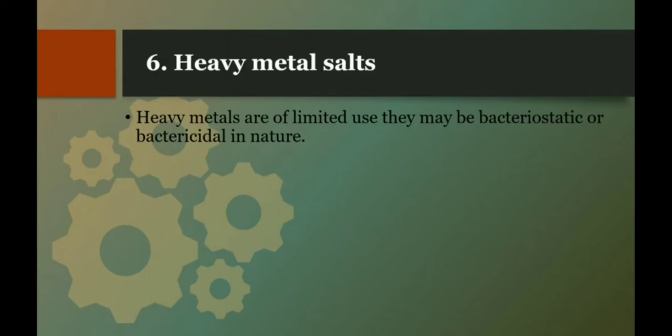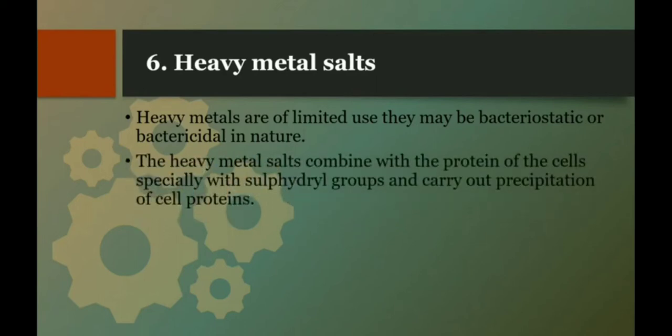Now bacteriostatic means these heavy metals may stop the growth of bacteria, and bactericidal means they may kill the bacteria. The heavy metal salts combine with the protein of cells, especially with the sulfhydryl group of protein, and carry out precipitation of cell proteins. Now what happens when these heavy metal salts come in contact with cells?